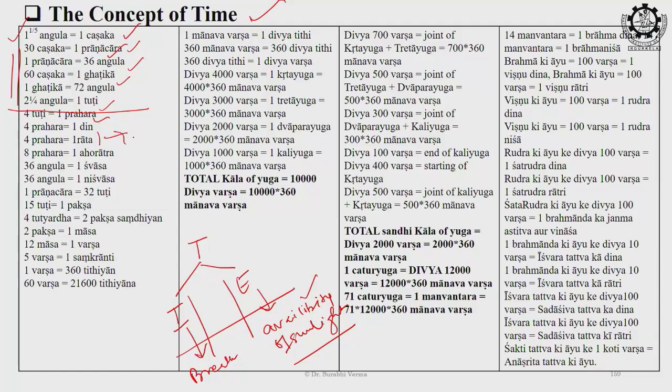From here we can shift to external time also. The same concept is applicable in the external world. Whenever there is availability of luminosity, we calculate the day and divide it into 4 parts. So 4 prahar are available in one day, and similarly 4 prahar in one night. According to our breath structure, each individual has internal time and external time, and 1 angul is the lowest possible unit of measurement of time, and it varies with each creature.